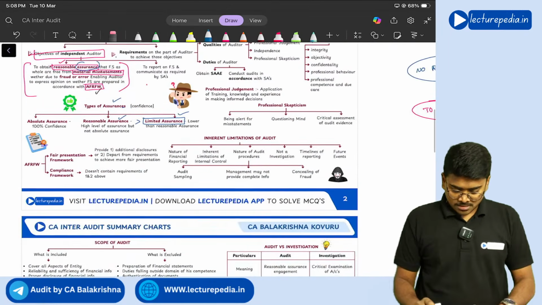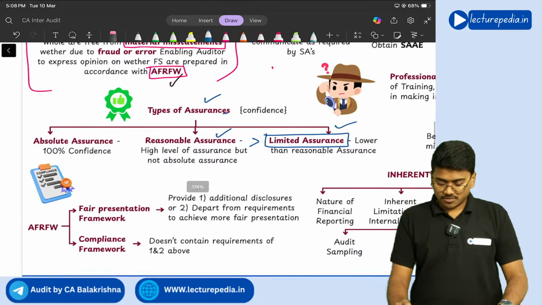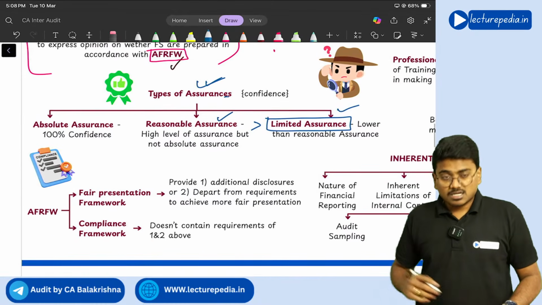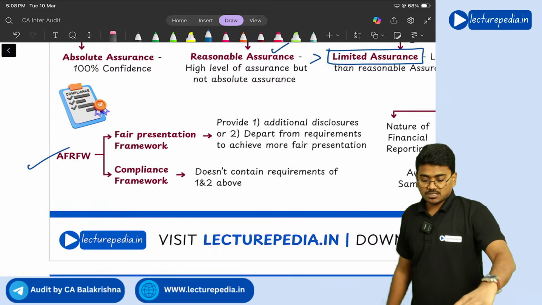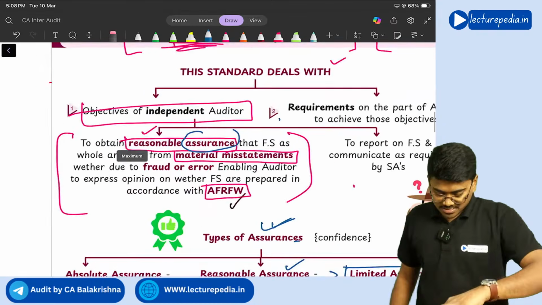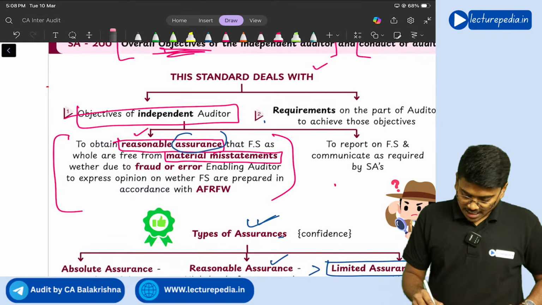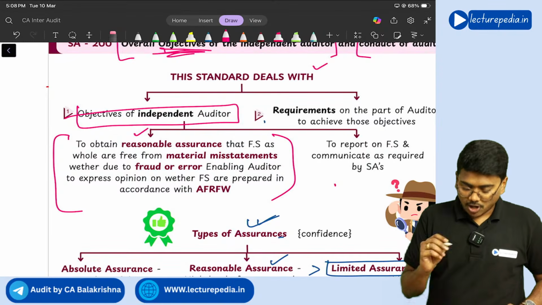So that is the applicable financial reporting framework. We are done with assurances, and we are also done with the applicable financial reporting framework. Now we will see this definition once again. Now you will be able to understand the objective.